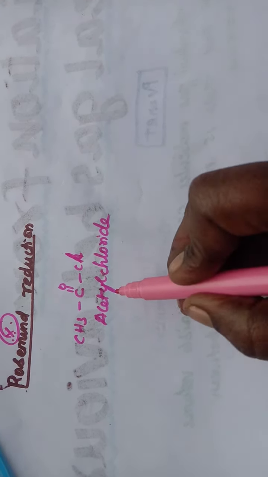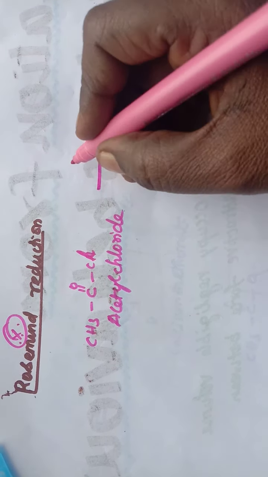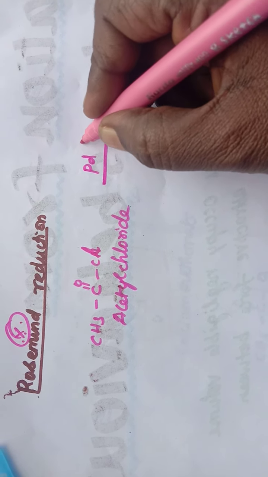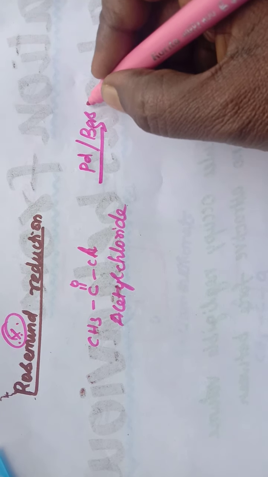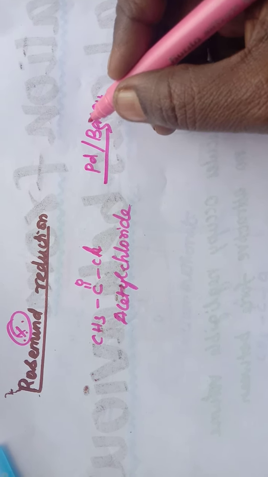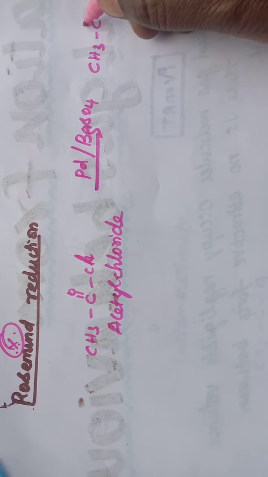The first one is Rosenmund reduction. Here acetyl chloride undergoes reduction in the presence of palladium, which acts as a catalyst, and barium sulfate, which acts as a catalytic poison. So it gives an aldehyde, CH3, C double bond O and H.